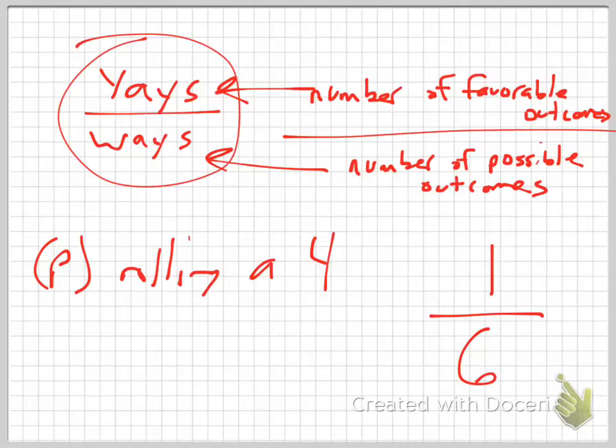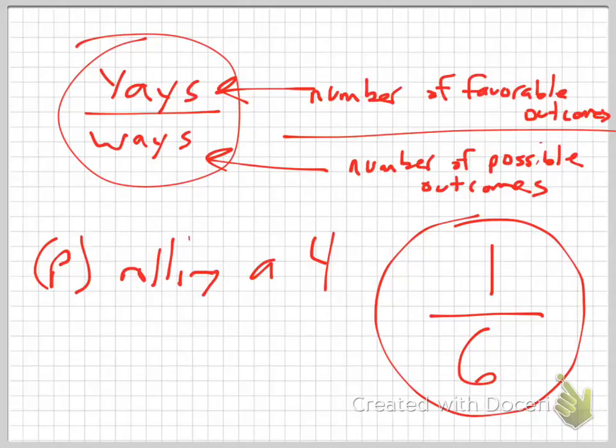So, the probability of rolling a 4, you wouldn't say 1/6, you would say 1 out of 6. That's how you would say it. 1 out of 6. In other words, every 6 times I roll a dice, how often should one of the numbers land a 4? 1, right?